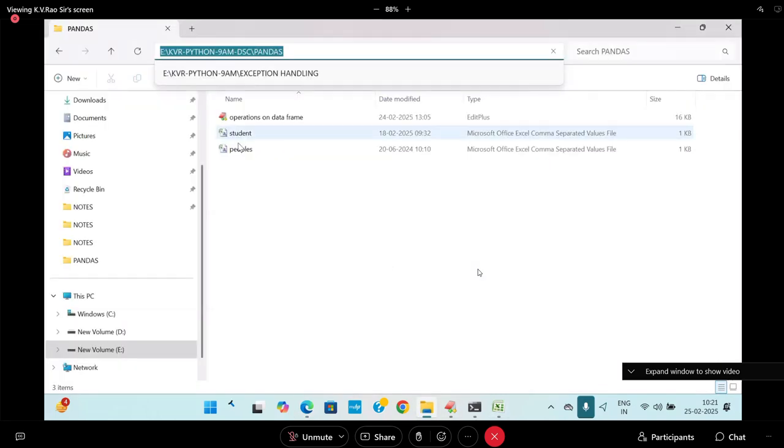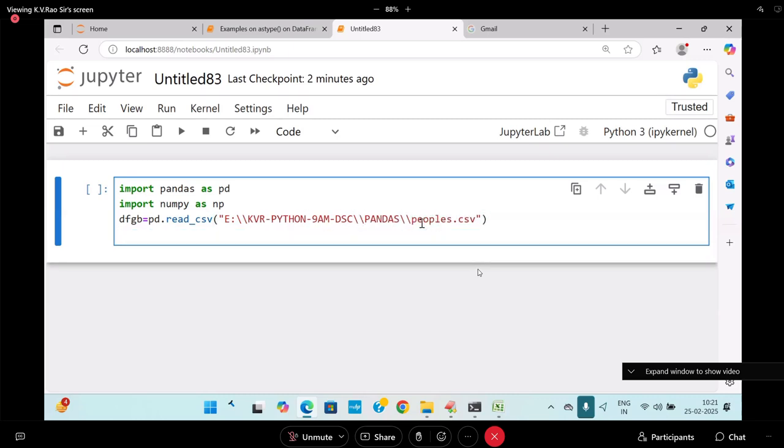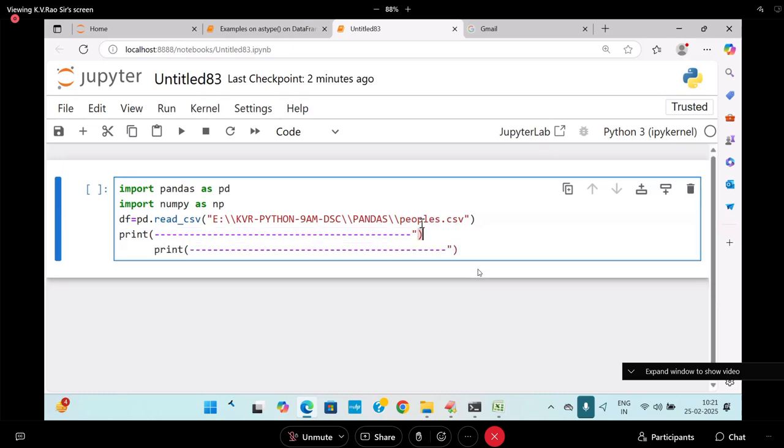See the name, peoples.csv. So there I am writing peoples.csv, with double slashes in the path. Do you understand the meaning of double slashes here? This is called df only. I'm writing the data frame content, so print the data here, print of df.